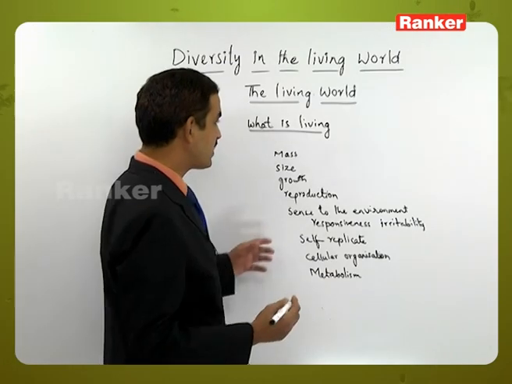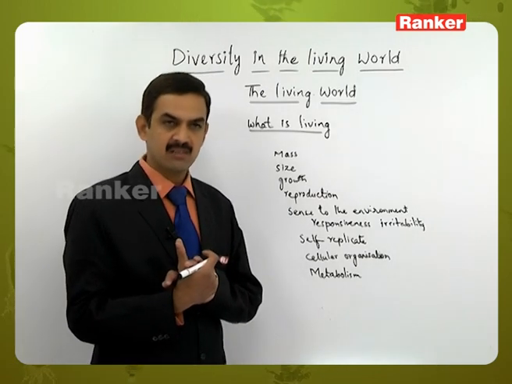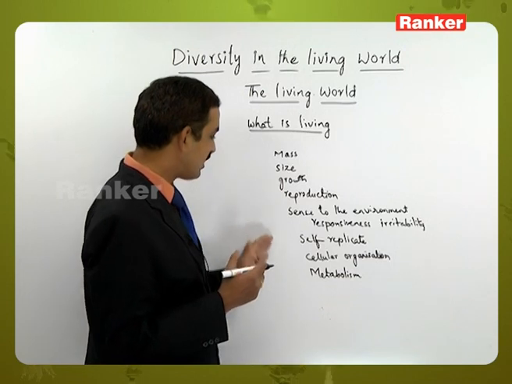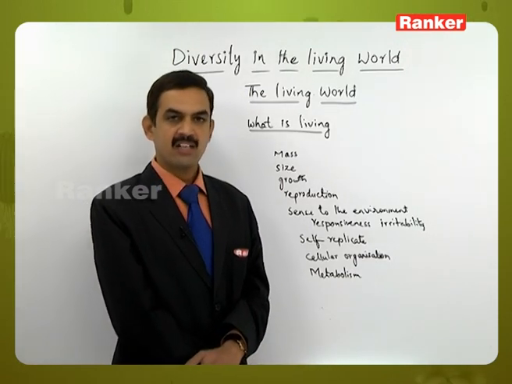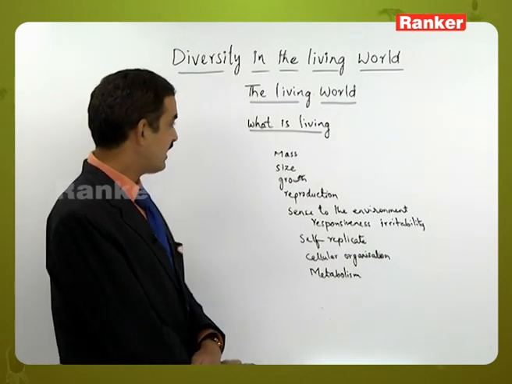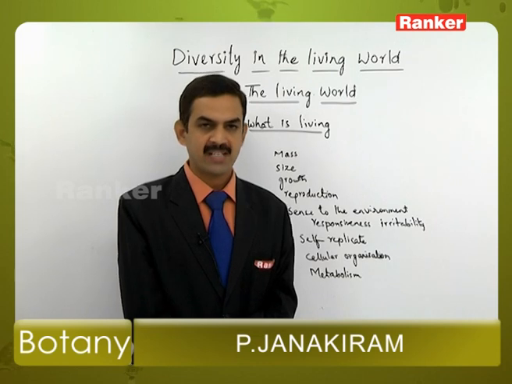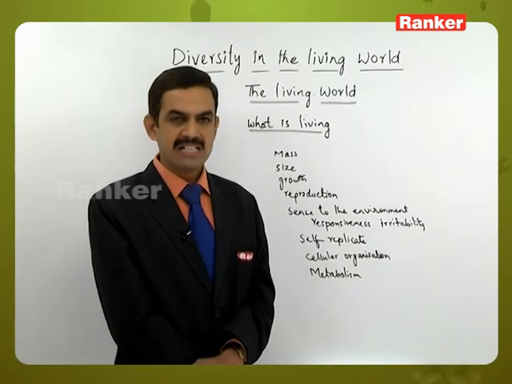So likewise, if you take the characters related to a living aspect, an organism which shows all these characteristic features is considered to be a living one. From birth to the death of the living organism, we find a lot of change in the different characteristic features.